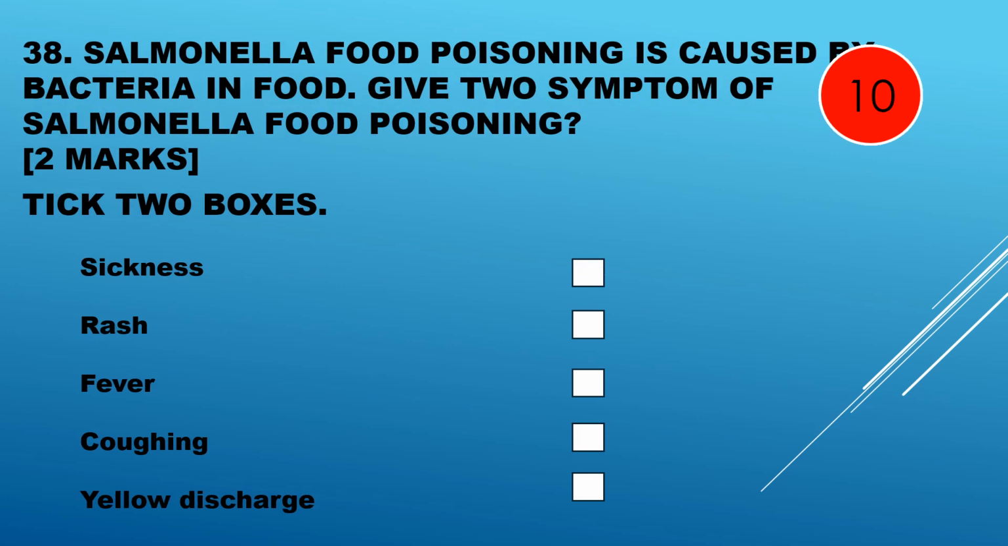Question 38. Salmonella food poisoning is caused by bacteria in food. Give two symptoms of salmonella food poisoning. So we need to choose two. Sickness, rash, fever, coughing, or a yellow discharge. Salmonella food poisoning causes sickness and fever.